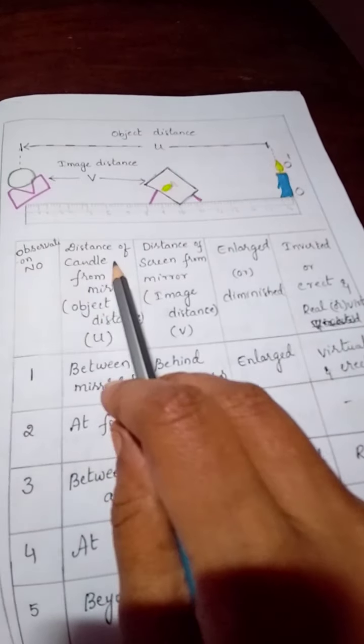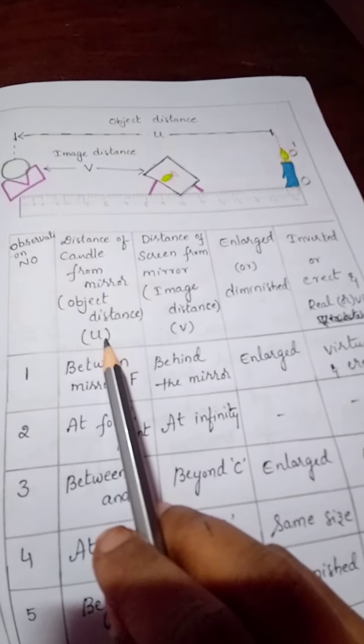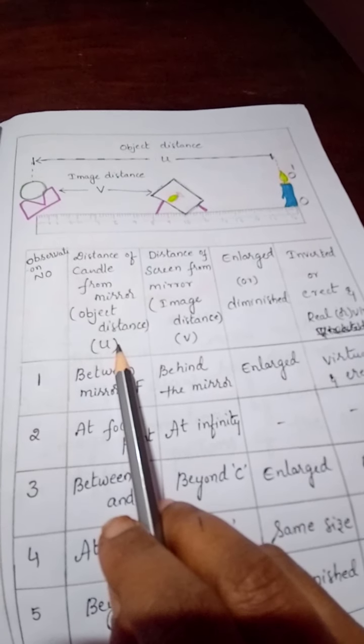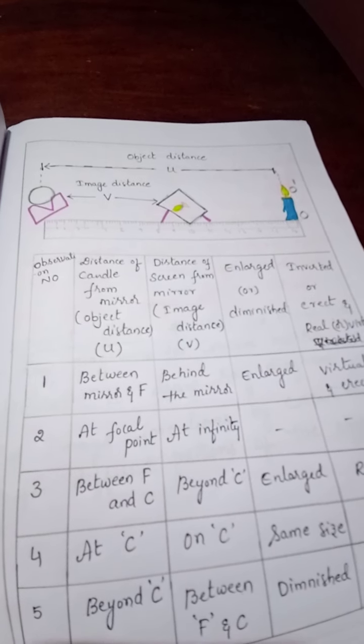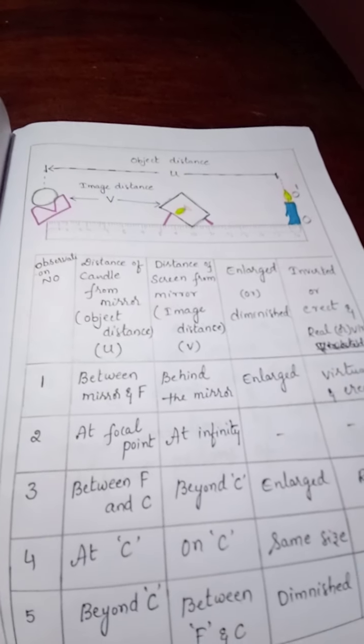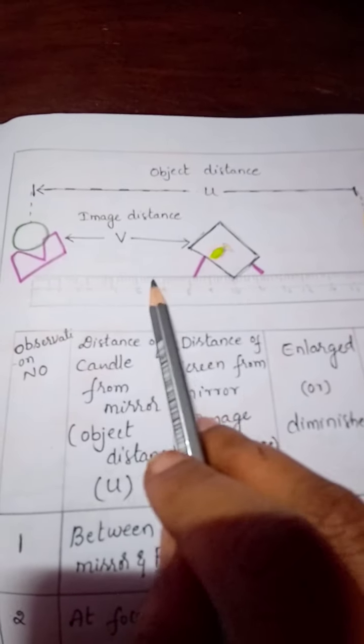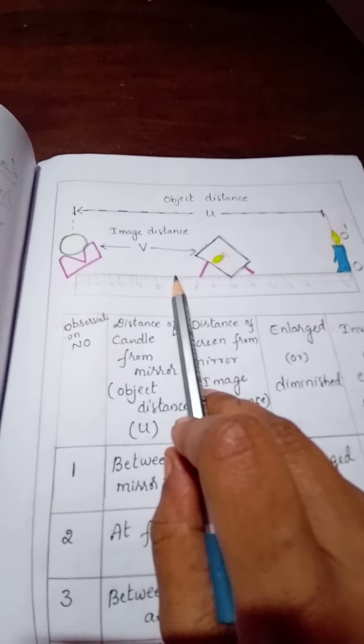Let's see, first one is distance of the candle from the mirror. Object distance we must set first. If you set the object distance, you are not supposed to move any one of them, neither candle nor mirror. Here, what is the assumed focal length? 10 centimeter. So where do we need to keep the object? Between mirror and 10 centimeter. Here you keep the mirror, and you need to see on the scale where the 10 centimeter is. For example, here somewhere. You have to keep the candle here.